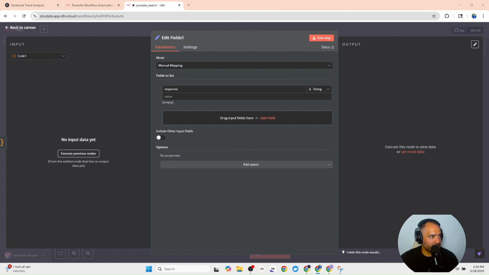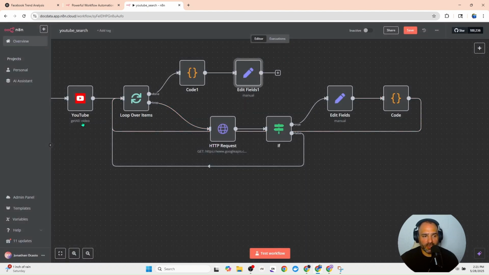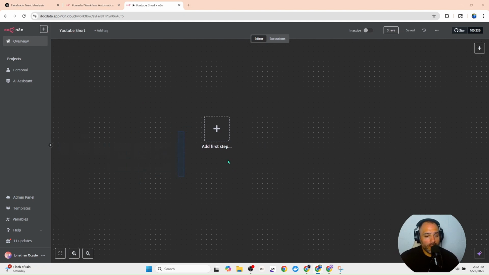And then if you want to take a screenshot of this and rewrite it with OpenAI, here is your response as an expression. So it's going to return all of the information. That information will be sent up to the higher model, and then this node is completed. So now with this completed, I want to move on to my YouTube short, and this is going to be the video creation part of the video. All right.